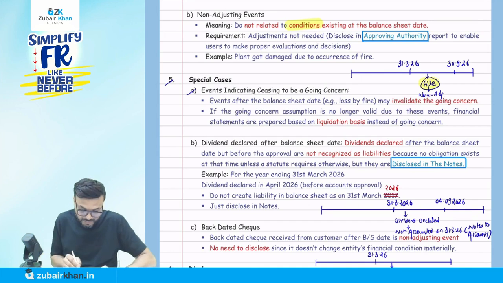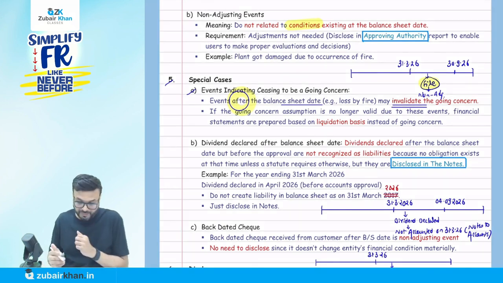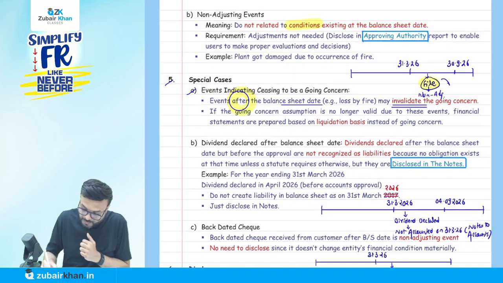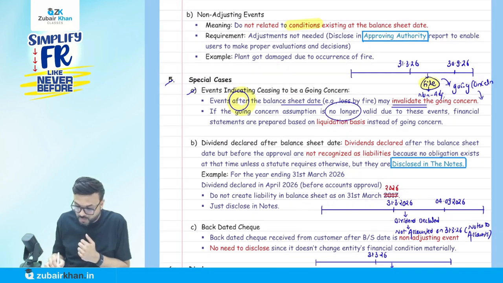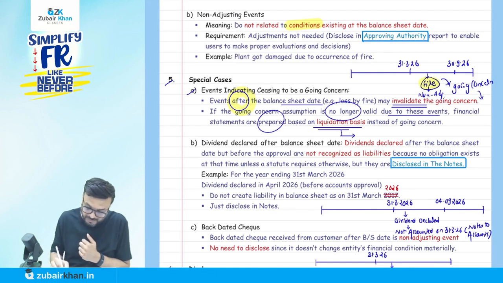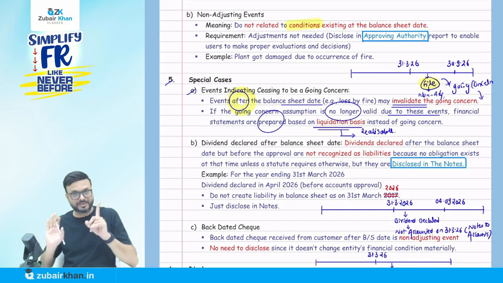But here it says that even after the balance sheet date, this loss is so severe that the going concern assumption is affected. If the going concern assumption is no longer valid due to these events, financial statements are prepared on a liquidation basis. Liquidation basis means realizable basis. Okay, so we have to do that. That will be covered in the framework chapter. Don't worry, but remember these points.